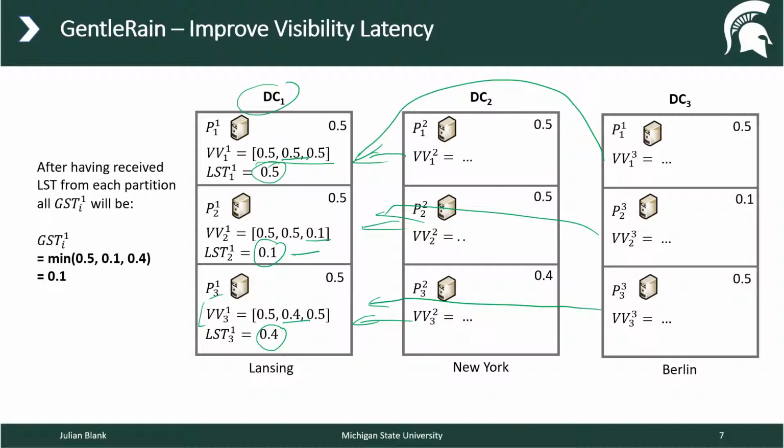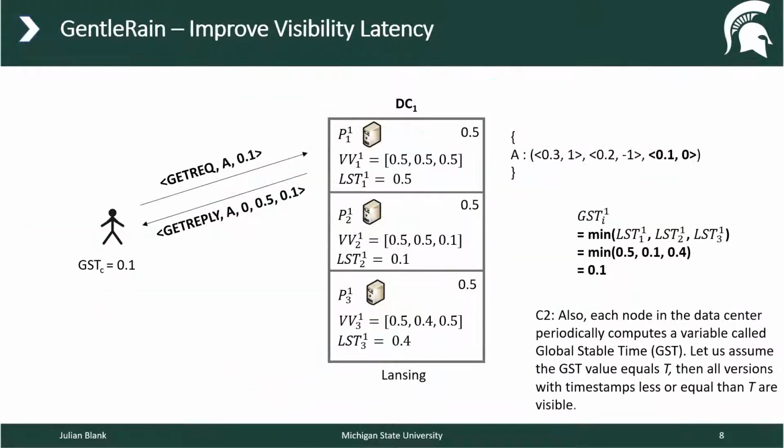So here it's going to be 0.1. So the GST is going to be calculated for every partition, and it's going to be 0.1 whenever all the information is distributed. But the GST is so important that only this value decides if something is visible or not.